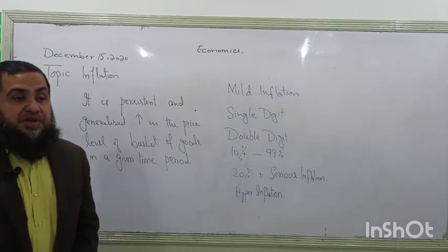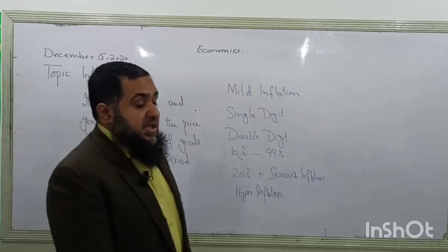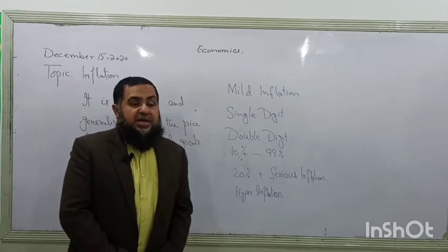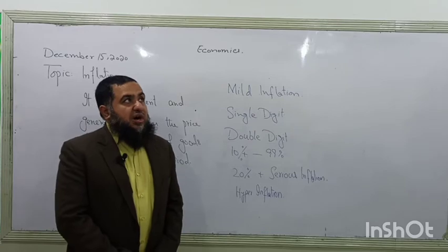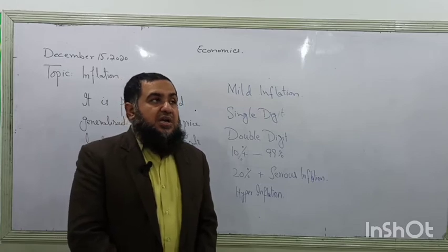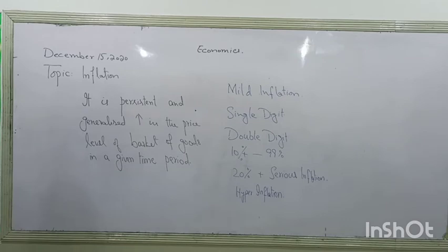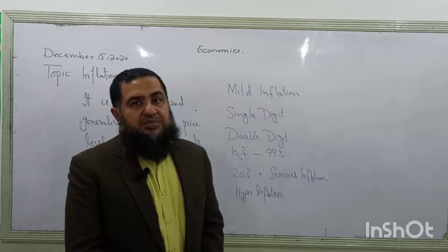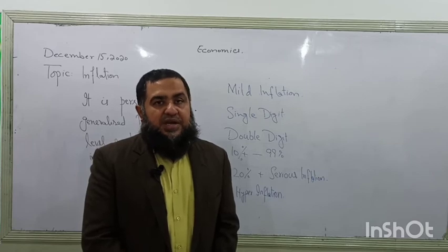Hyperinflation is a very severe form of inflation. In this case, prices will be changing every hour. Like if one hour earlier you purchased a commodity, suppose eggs or meat items, after an hour the prices will not remain the same; they will have increased further. That is hyperinflation, the most dangerous form of inflation, in which money loses its value very quickly. The real purchasing power of money will be declining very quickly.